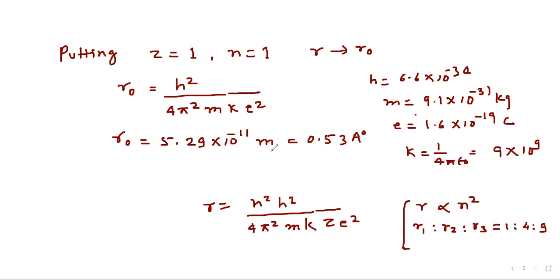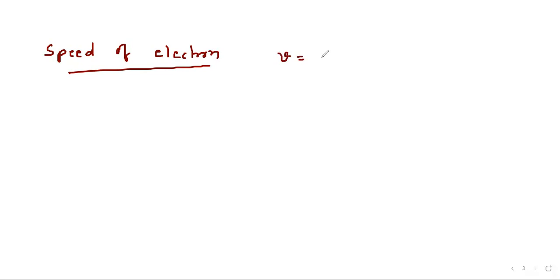Now, one more thing we can find from here. So let's see the speed of electron. So we have derived the expression v equal to 2 pi k ze square divided by nh.